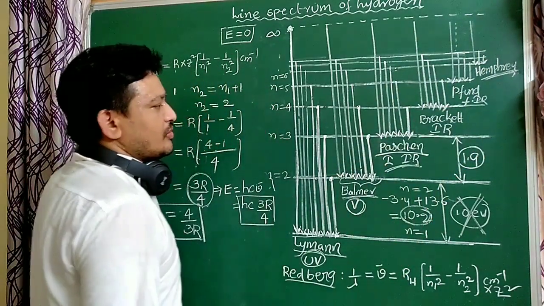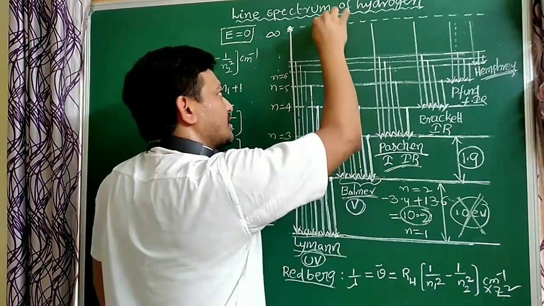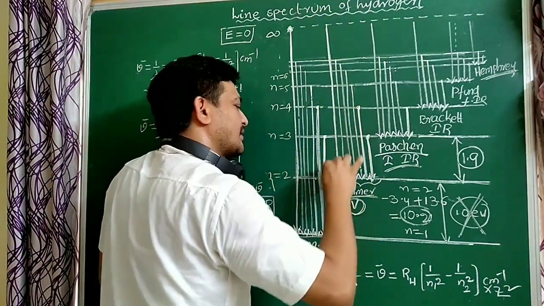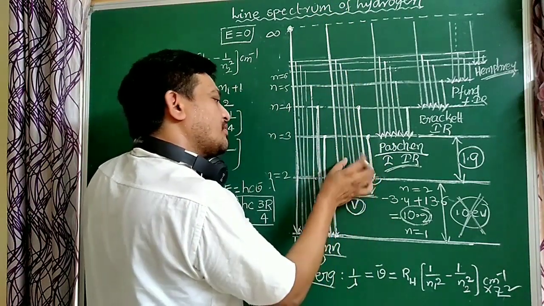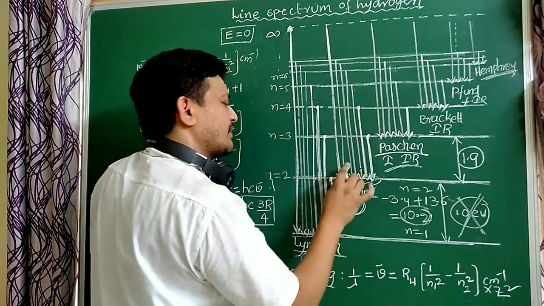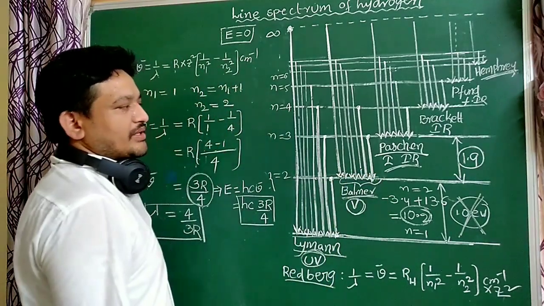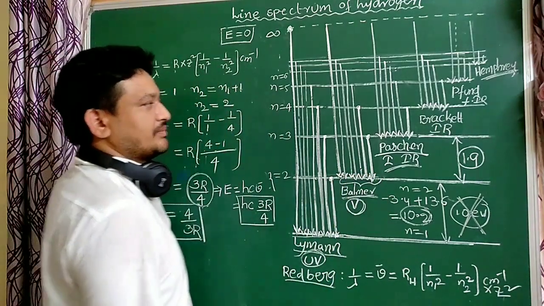Next, go to the Balmer series. Here this is the first line and this is the last line. Compared within the Balmer series only, the last line has more energy than the remaining Balmer lines. That is very important.